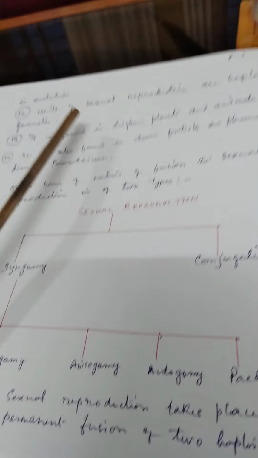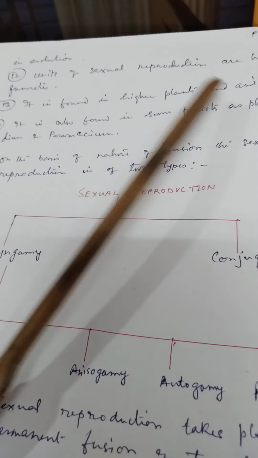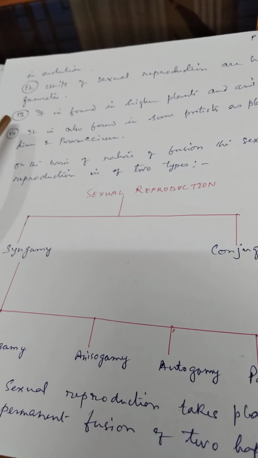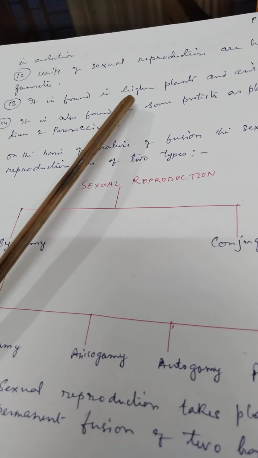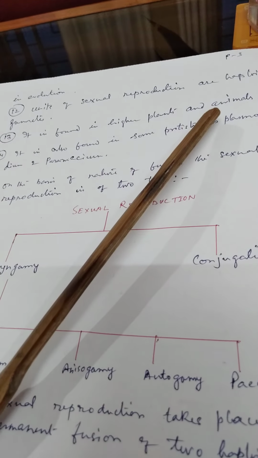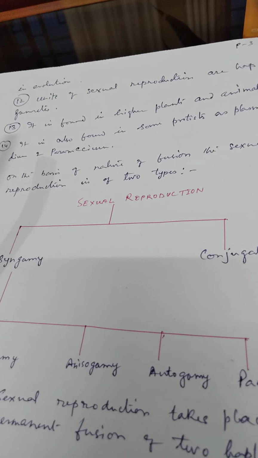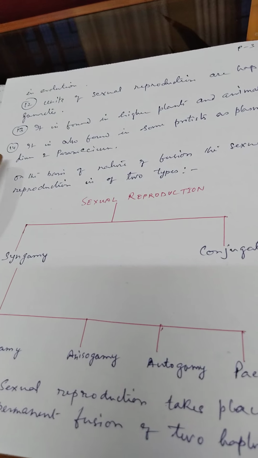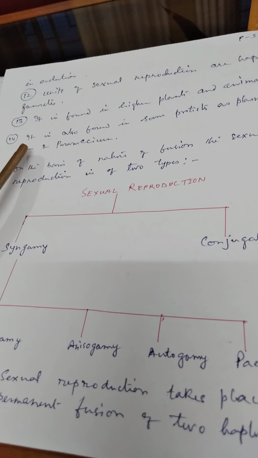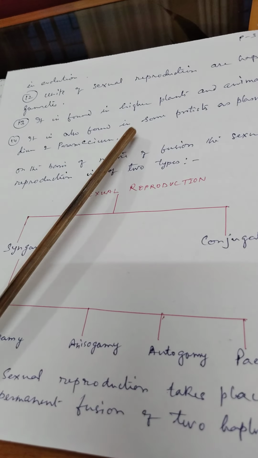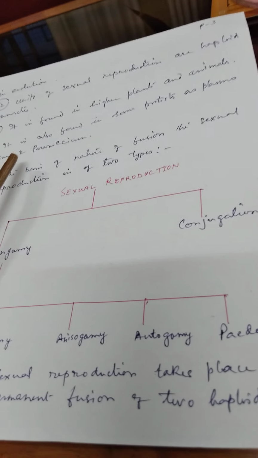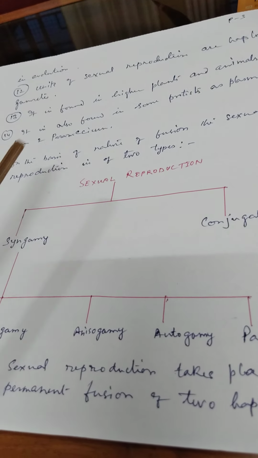Number 12, units of sexual reproduction are haploid gametes. Number 13, it is found in higher plants and animals. Number 14, it is also found in some protists such as Plasmodium and Paramecium.